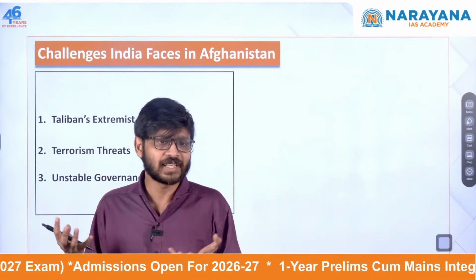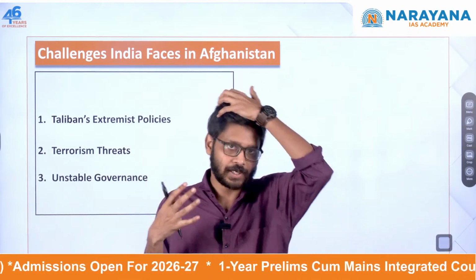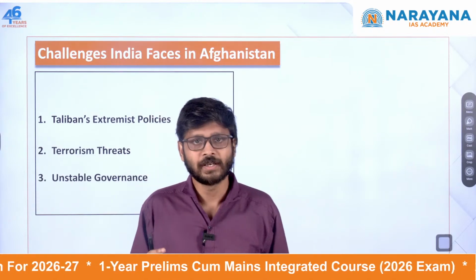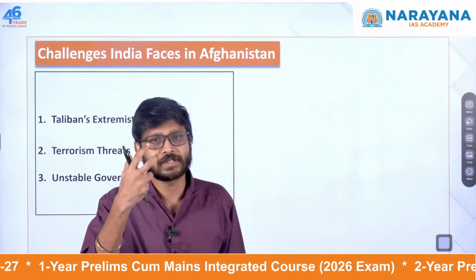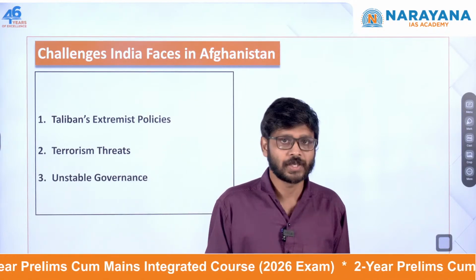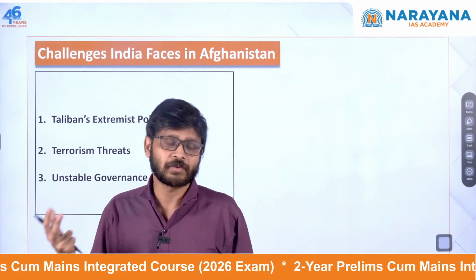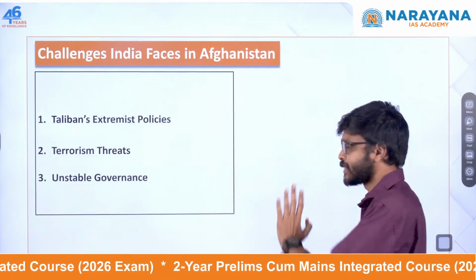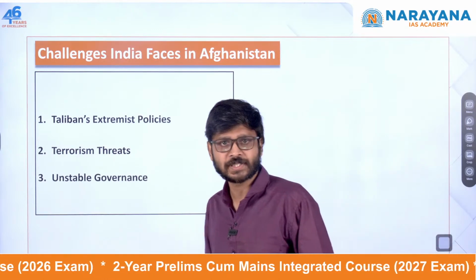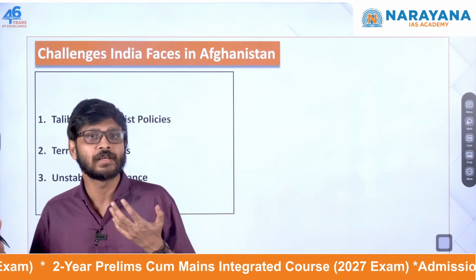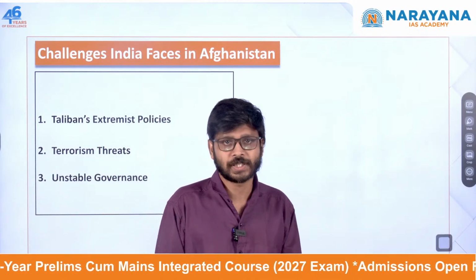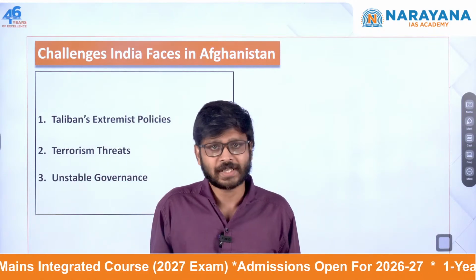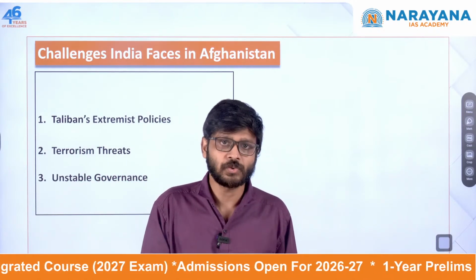Okay, and their governance style is also too much theocratic. So this makes diplomacy very difficult, because we usually deal with secular countries only. So we have to change our diplomatic engagement styles also. And also terrorism threats are there, like I've already mentioned, groups like ISKP, Islamic State Khorasan province, and even Tehrik-i-Taliban groups. Jaish-e-Mohammed and Lashkar-e-Toiba, these groups are active in Afghanistan. So that is also another important thing.